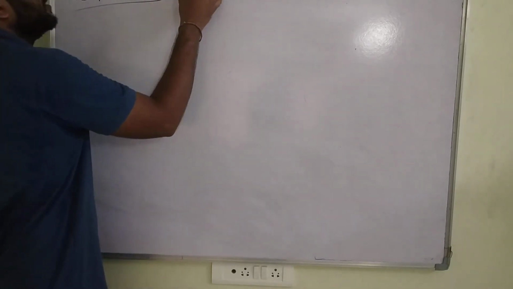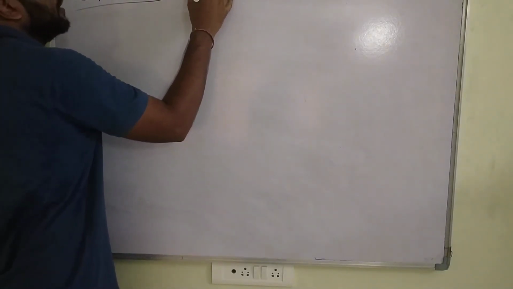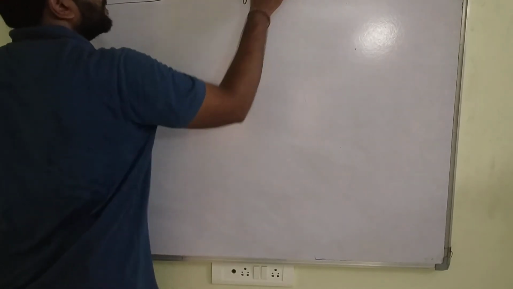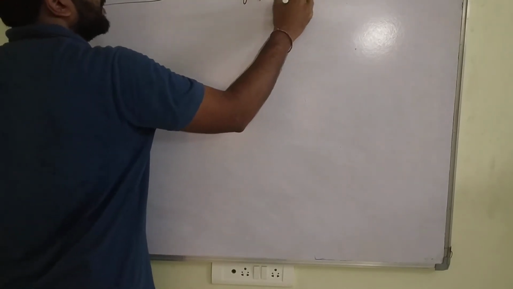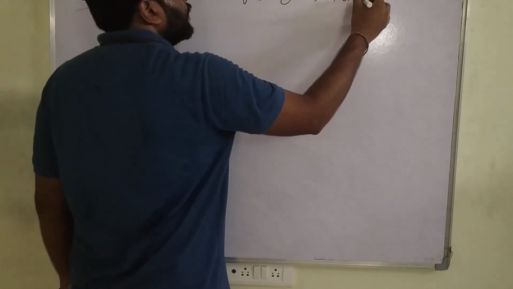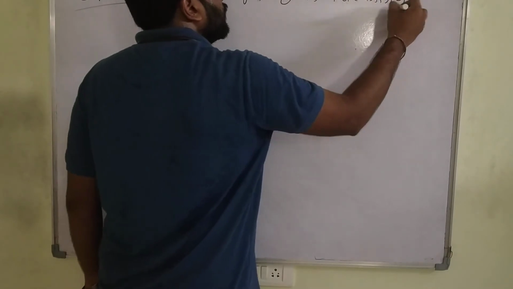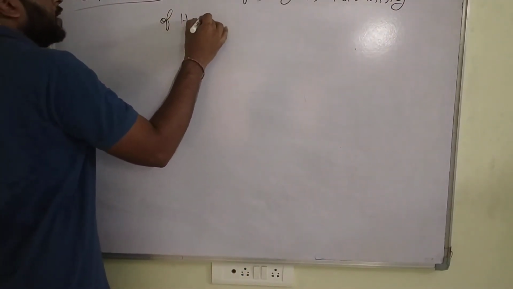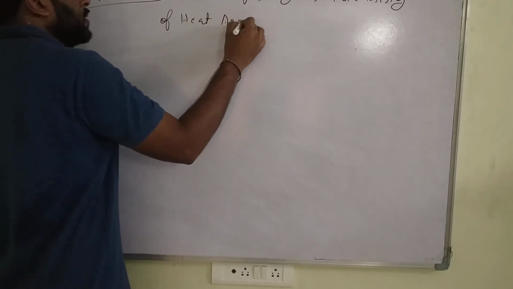What is temperature? Temperature of a body is the intensity of heat associated with it.